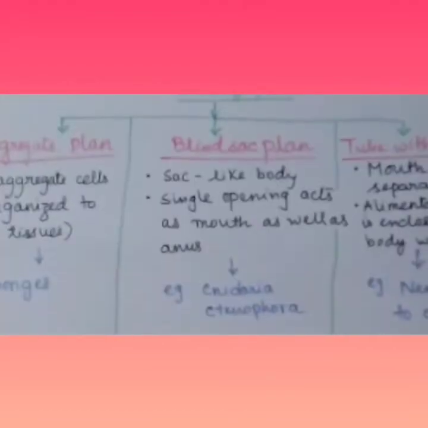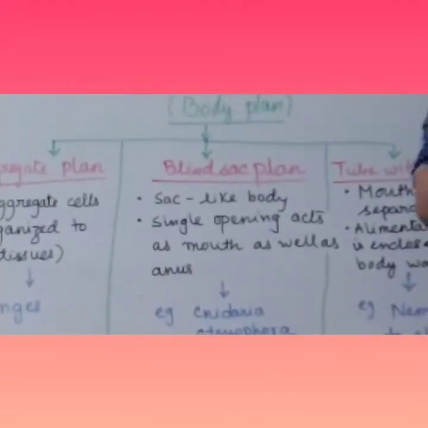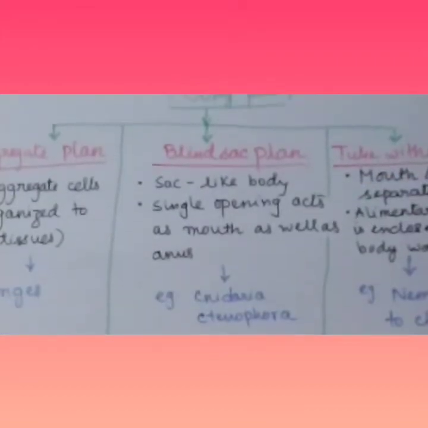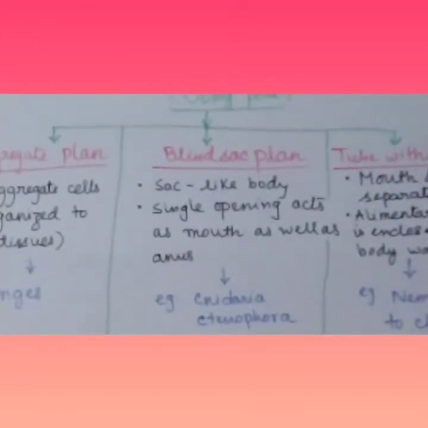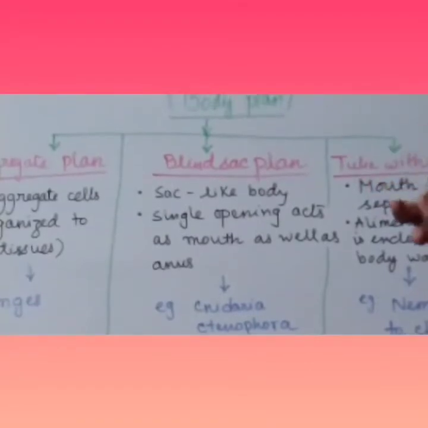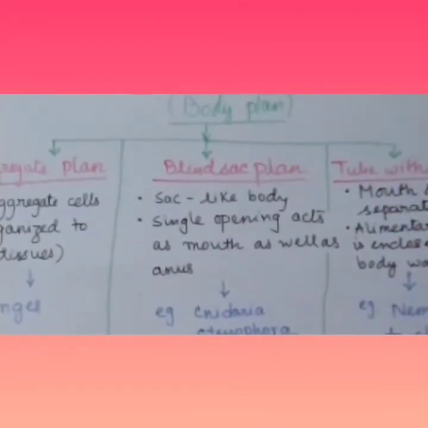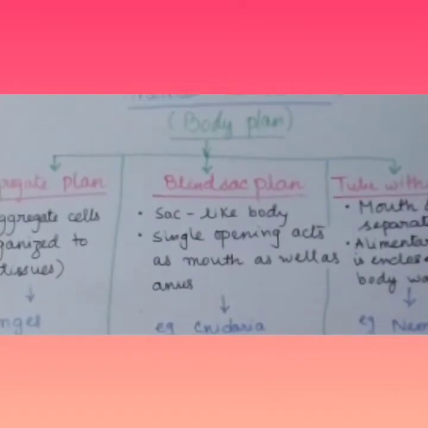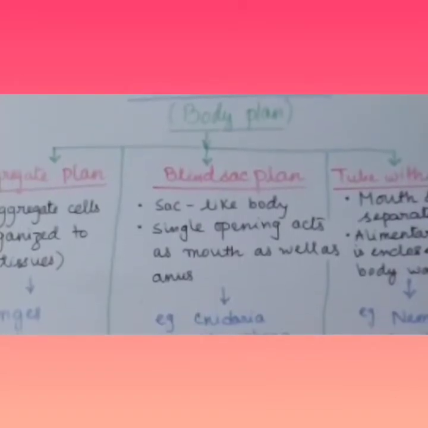Next is blind sac plan. Here the organism's body is like a sac and a single opening is there only at one end, and that serves as both mouth and the anus. That type of organisms are Cnidaria and Ctenophora.